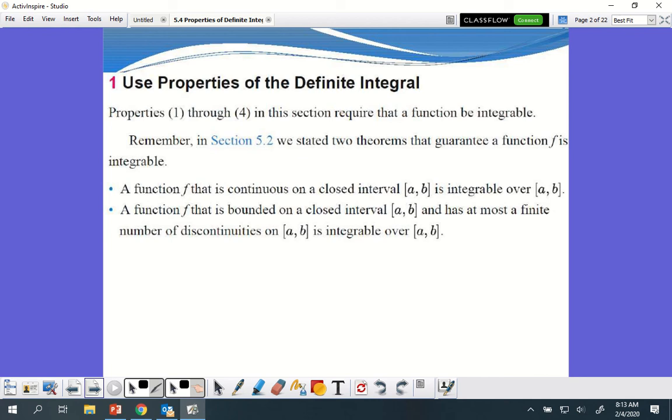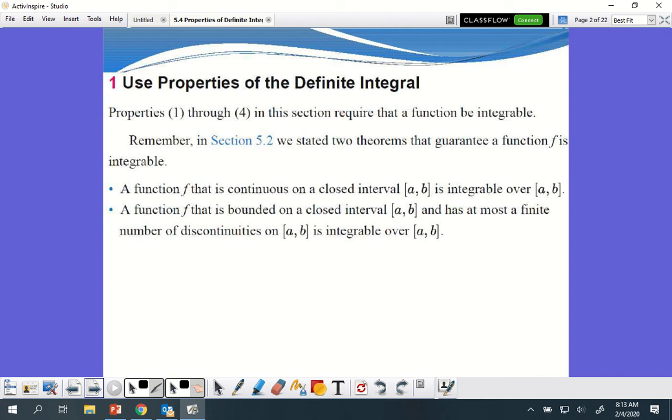All right, a function that is bounded on a closed interval from a to b, and at most has a finite number of discontinuities on a to b, is integrable over a to b. Function f is bounded on a closed interval. We got that part, right?